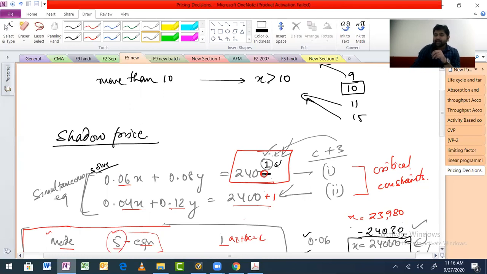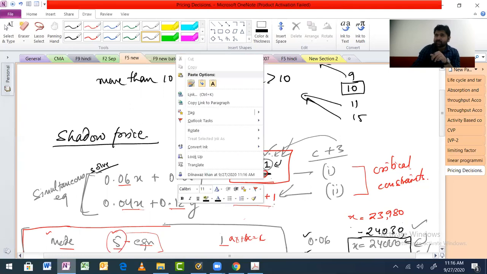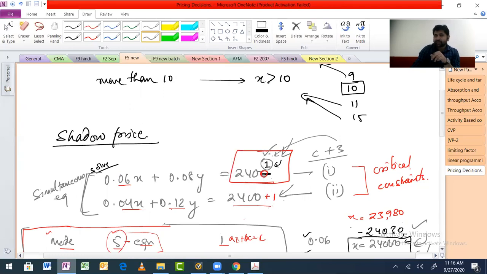Similarly, I made this back to 2400 and added one in this one this time, and what I found was that my contribution was increasing by 0.5 because of this. So 0.5 is the maximum that I can pay for this 1 hour. Are we fine with this? Because that is the benefit I'm going to get, and that is known as shadow price. That is the definition of shadow price.